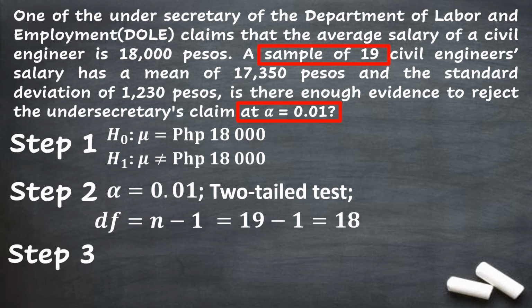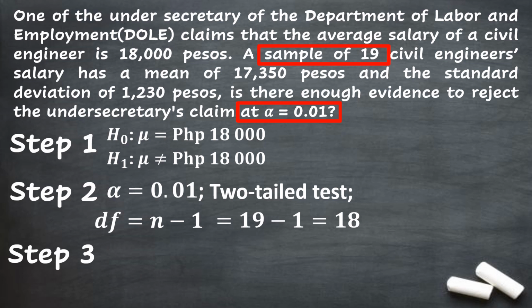Step 3 is to identify if the given problem is under one sample z-test or one sample t-test. So you have to check if the number of sample is greater than or equal to 30 or less than 30. Because if the sample is greater than or equal to 30, then this problem will be under one sample z-test.